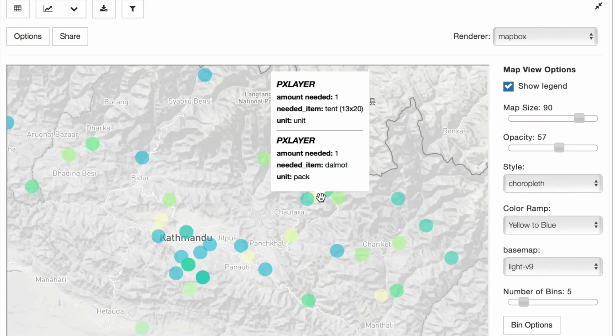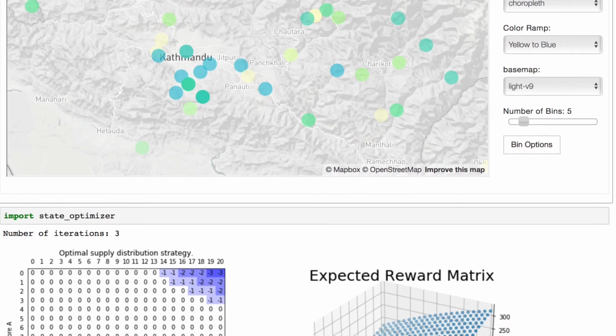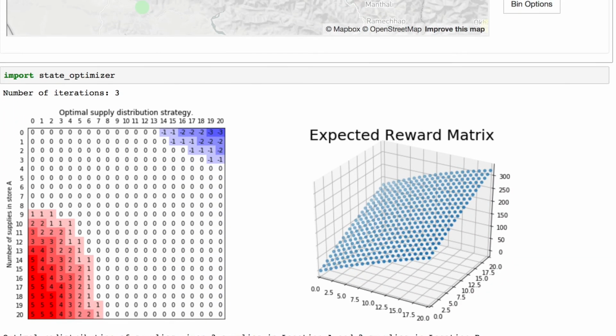Finally, we're going to demonstrate a supply chain optimization algorithm that uses reinforcement learning. We use a Markov decision process to map out the optimal outcome space of a supply allocation scheme when we sample demand modeled by Poisson random variables. Here we can see a grid that shows the best way to move resources between two locations given pre-specified estimates of demand.